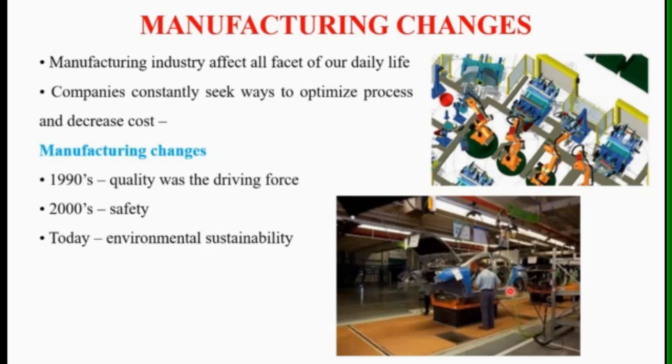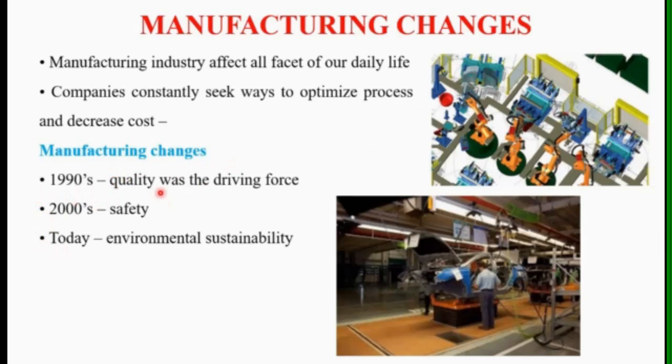Or manufacturing industries are continuously changing, day by day. Automation or robotics, here we can see this automation is going on. Automations are used to change these processes. Then we can see here how manufacturing processes have changed from the 1990s to today.